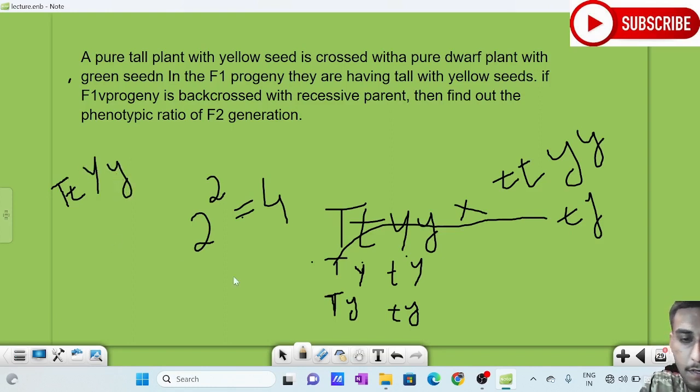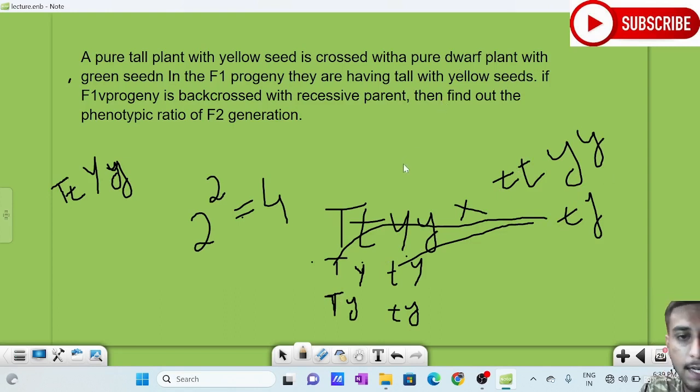Next, this with this: small t, small t, capital Y, small y, and so on. You can write the crosses: capital T, small t, capital Y, small y; small t, small t, capital Y, small y; capital T, small t, small y, small y; small t, small t, small y, small y.